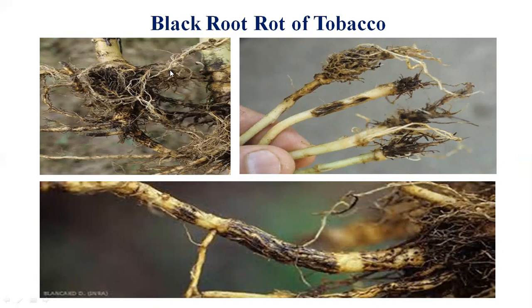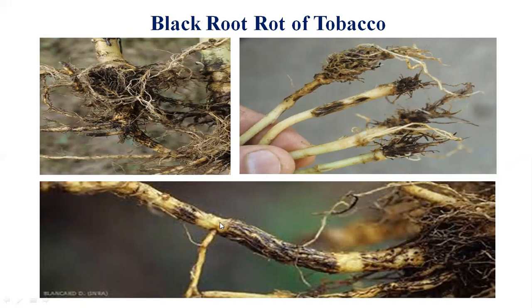But in case of this specialized black root rot, why is it called black root rot of the tobacco? This Thielaviopsis pathogen originates from the soil, basically heavy moist, ill-drained soil, and causes systemic infection through the roots, causing a blackish appearance from the root upwards to the stem part.